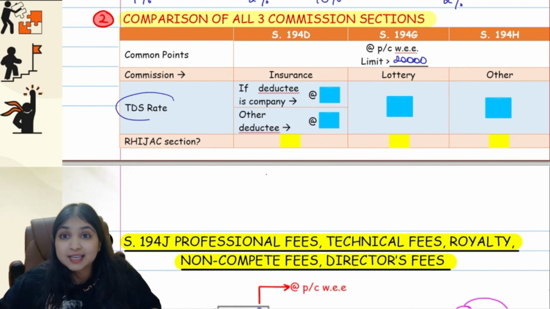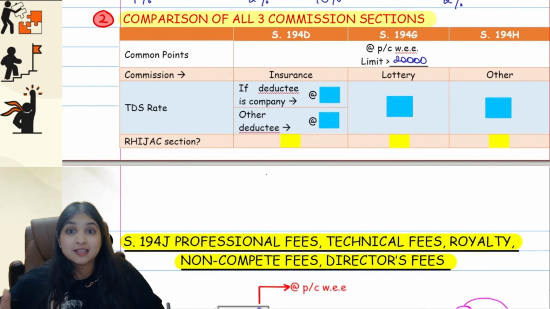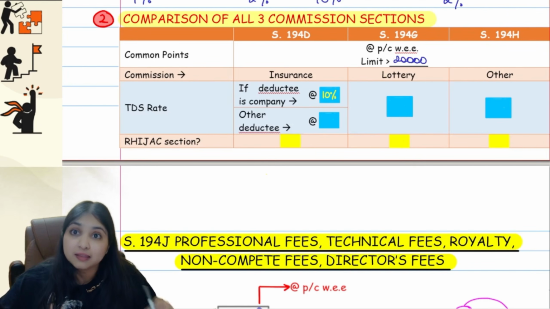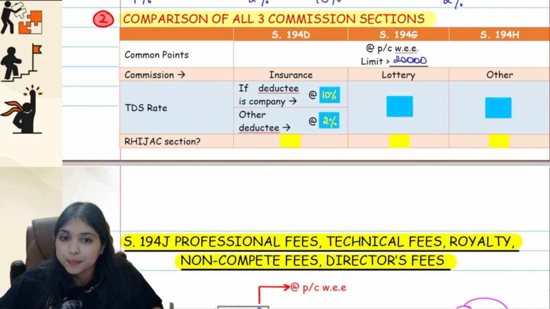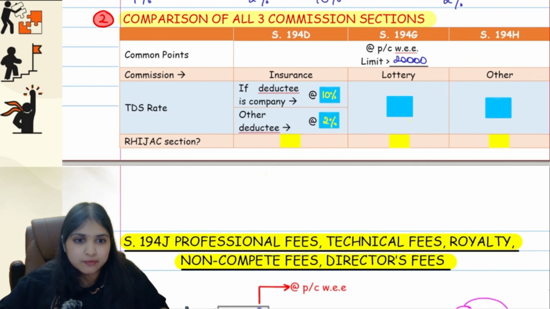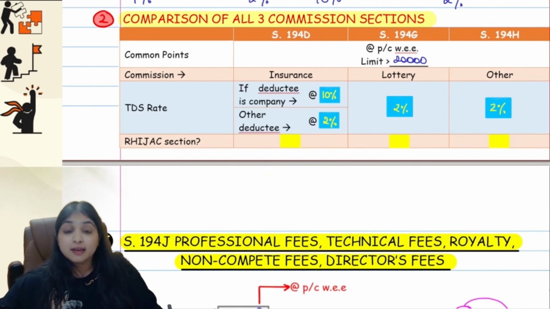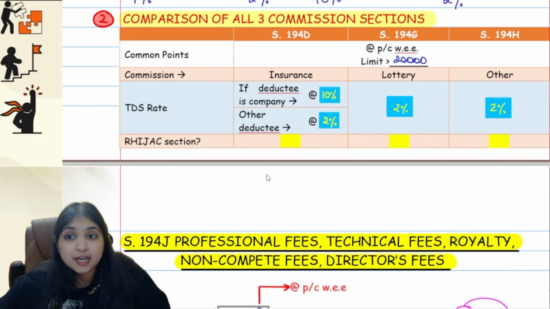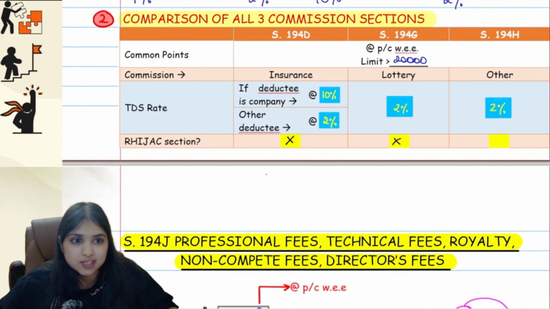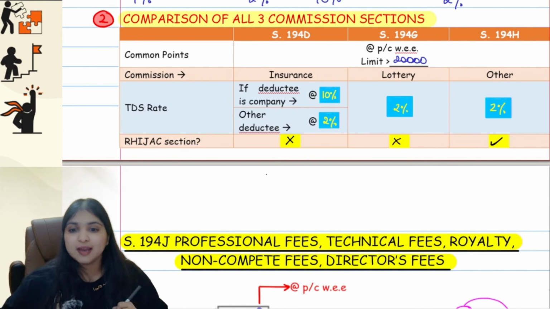Then if you look at the TDS rate, in 194D, the TDS rate depends on who the deductee is. If the deductee is a company, then the TDS rate is going to be 10%, guys. But if the deductee is any other person, then the TDS rate is 2%. In 194G and 194H, only one TDS rate you have, and that is 2%. Life is simple over here. Okay. Then, is it an R hijack section? See, 194D is not an R hijack section. 194G is also not an R hijack section. 194H is an R hijack section.